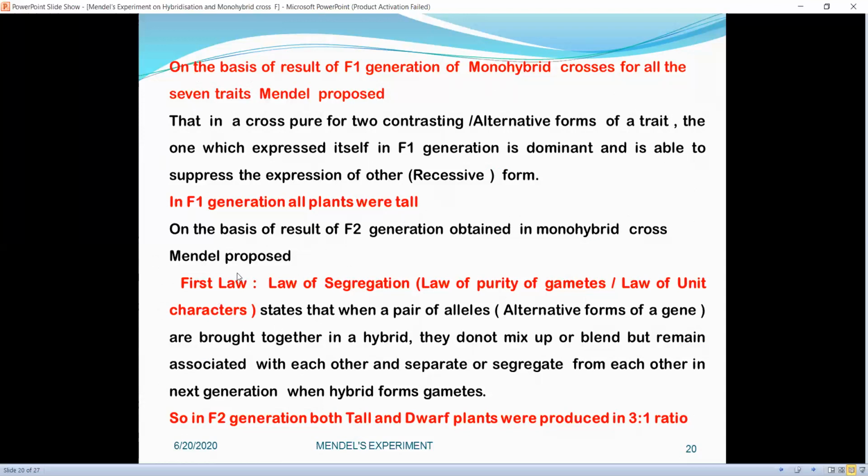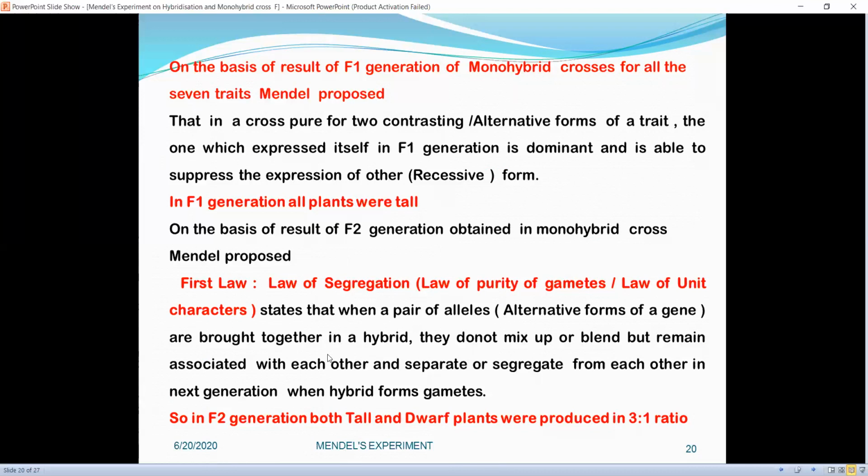On the basis of results of F2 generation obtained in monohybrid cross, Mendel proposed his first law, that is the law of segregation, or law of purity of gametes, or law of unit characters.